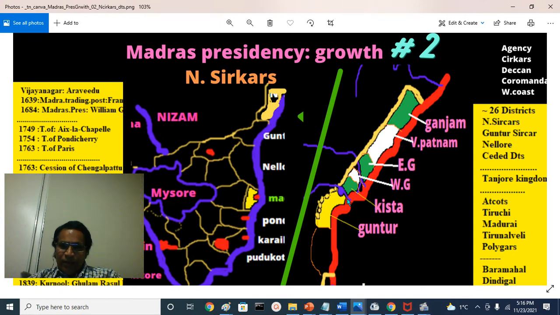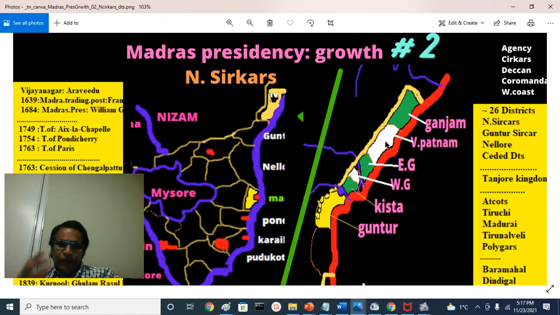Krishna river today is separate: southern part Guntur district, northern part Krishna district. At that time it was called Kondapalli district. Kondapalli is a hill fort from medieval times. Originally the coastal districts meant Kondapalli, Eluru, that is the district headquarters of West Godavari today. Rajamandri or Rajamahendravaram is not a district headquarters but a major center in East Godavari. Srikakulam. These were originally under Nizam's control.